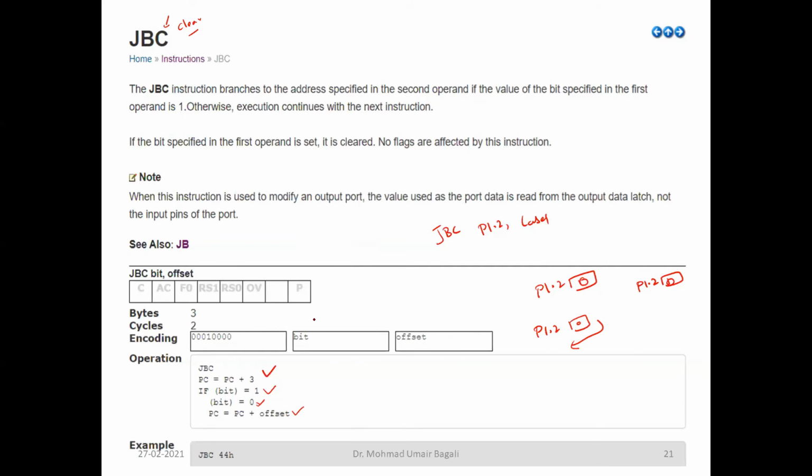Jump bit and clear. So now look at this. By default, first it will calculate the address of the next instruction. It will test the condition. After testing the condition, if it becomes true, then it will force that bit to become 0, and then it will go to the offset address. PC is equal to PC plus offset. I hope you have understood the difference between JB and JBC. So C here means clear. It is not complement, it is clear. It is forcing the bit to become 0.